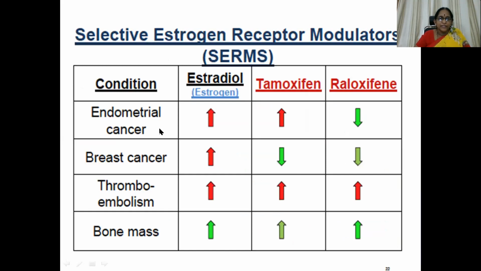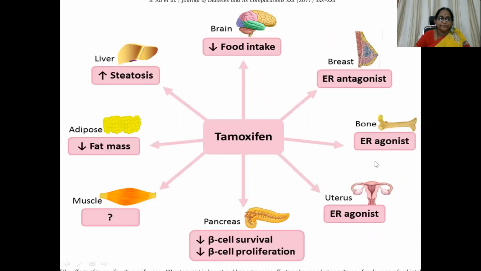Here you can see the potential of estradiol or estrogen, tamoxifen, raloxifene. Endometrial cancer risk is much higher with tamoxifen, and here because raloxifene blocks both, it is qualified. Breast cancer, here it is seen, here it is not seen, here it is not seen. Thromboembolism, same with all the molecules. And bone mass, all very good.